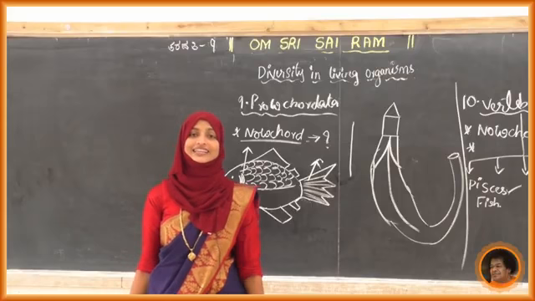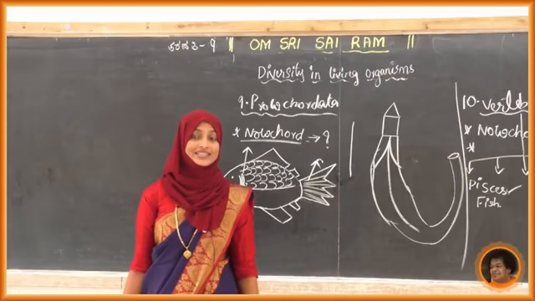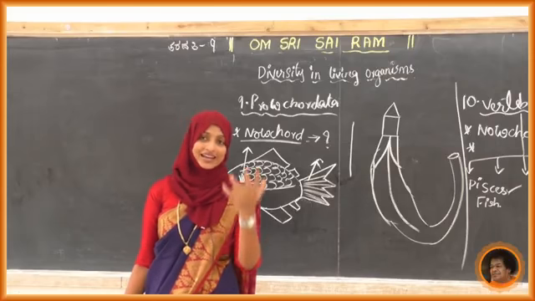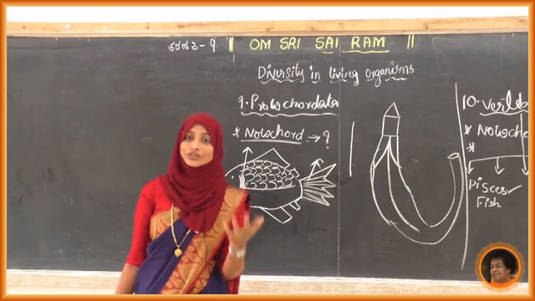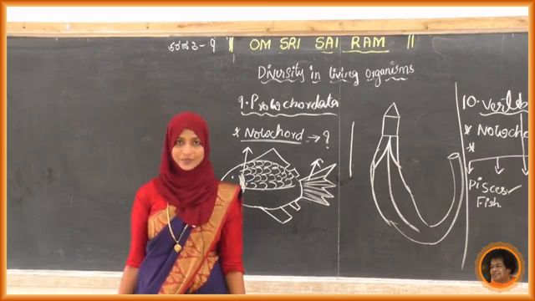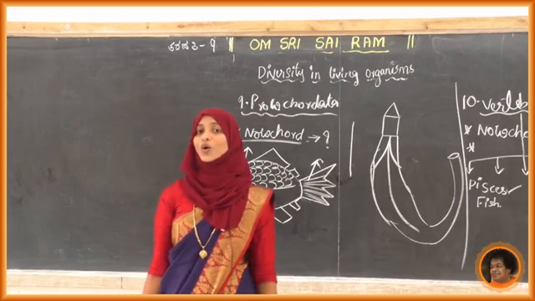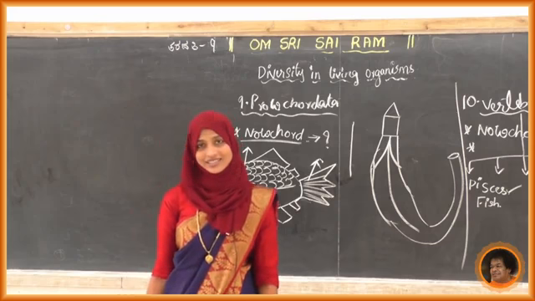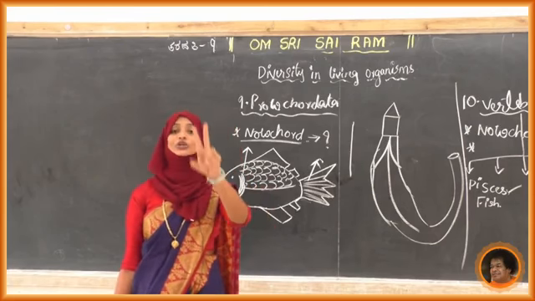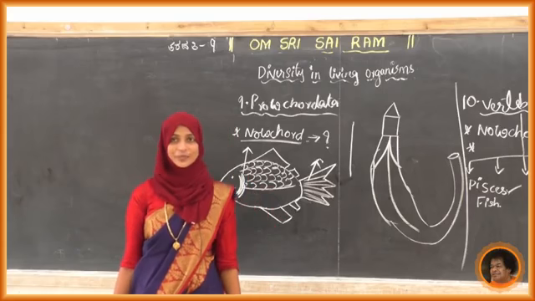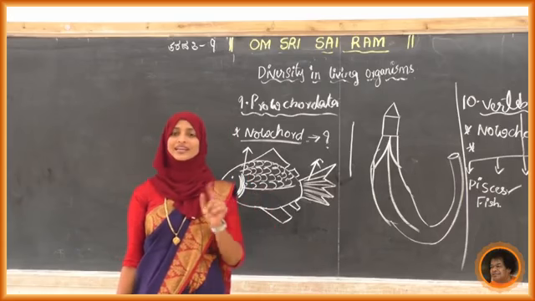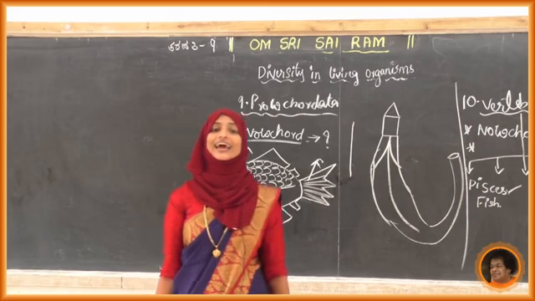A muscular tail is there. What is the function of this tail? It helps the movement of that organism. Upon that, they are cold-blooded animals. A 2-chambered heart is present in fish. Last point, they lay eggs.